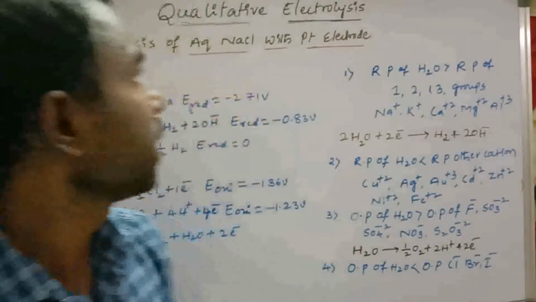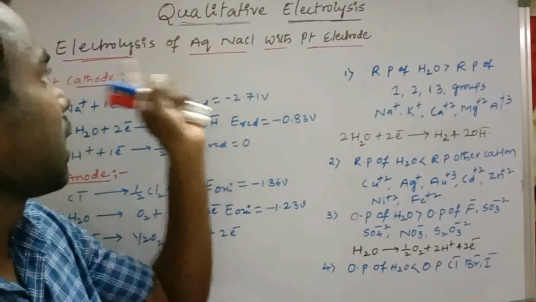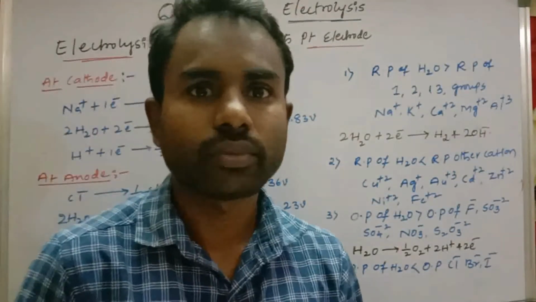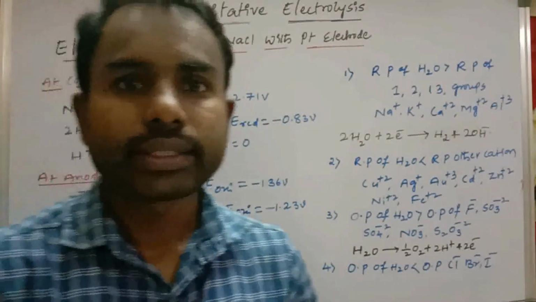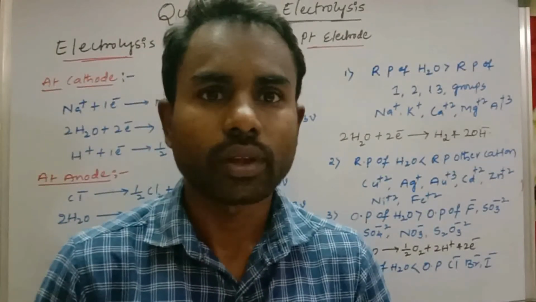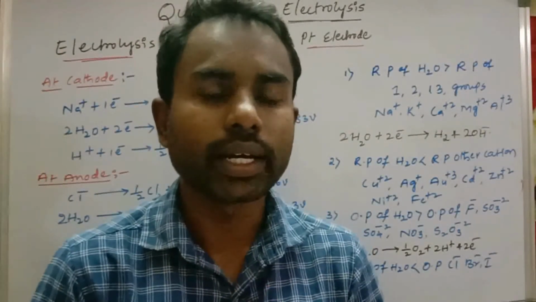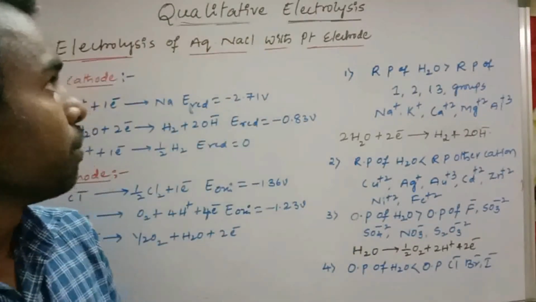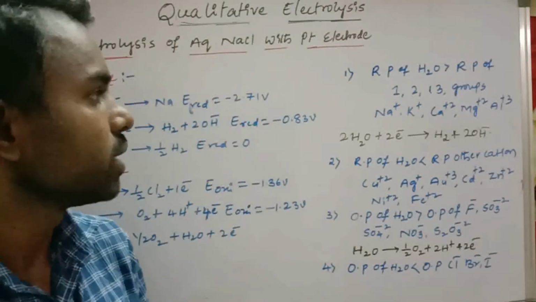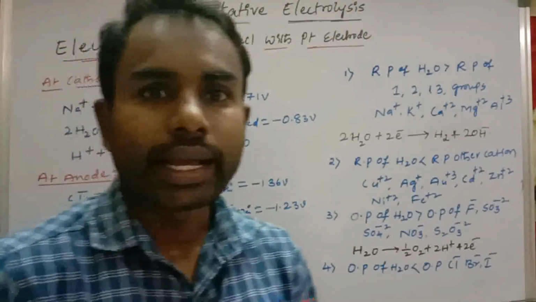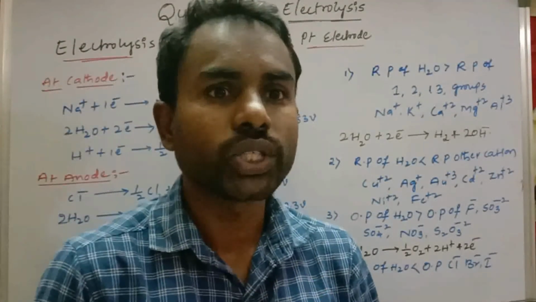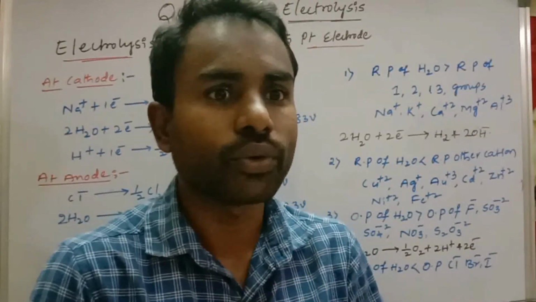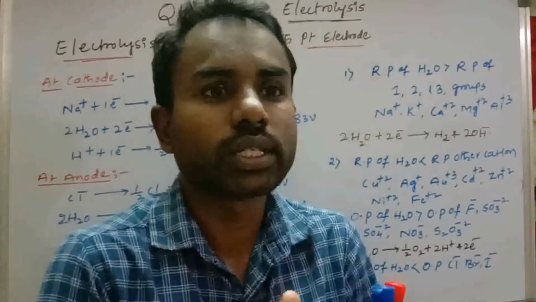Okay, next, see here: electrolysis of aqueous NaCl with platinum electrode. So in this electrolyte, what are the products we will get at the cathode electrode and anode electrode? Here aqueous NaCl is there. In the case of an aqueous solution, if you want to predict the product at the cathode and anode electrode, we need to follow some rules.